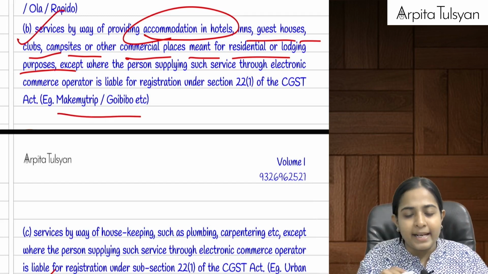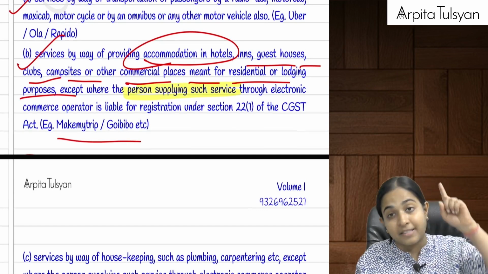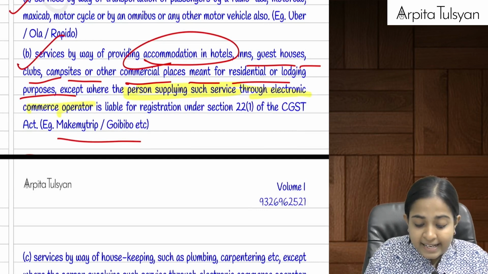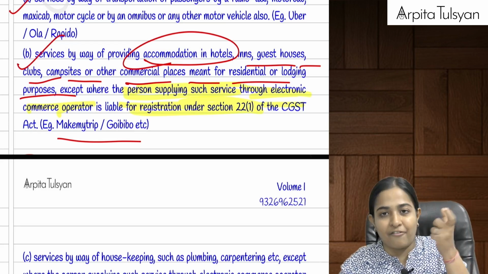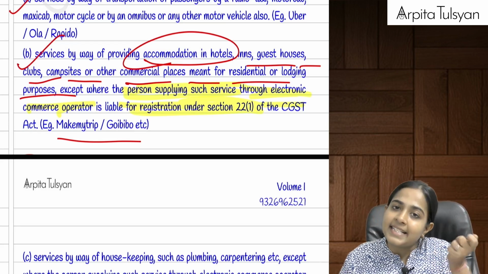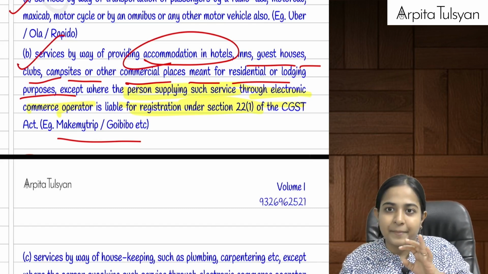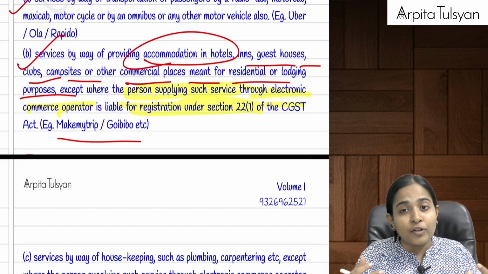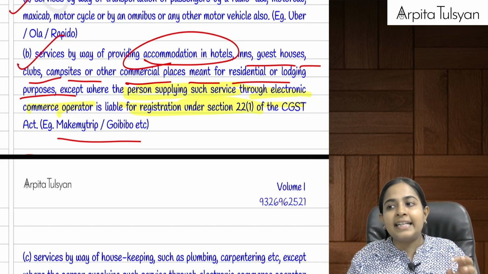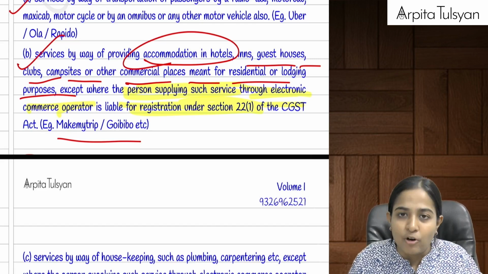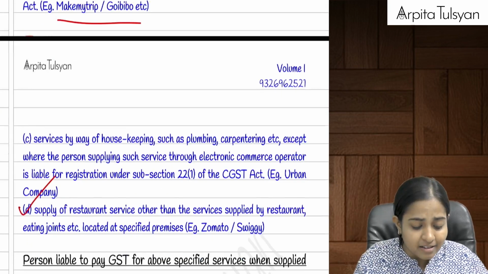One small exception that is coming up here is that the person supplying such service, the hotel, through e-commerce operator is himself liable for registration under section 22. If the hotel itself, on the basis of its turnover, is required to get itself registered under GST, then it will not be called as e-commerce operator. Are you clear with this? Let's say the turnover of the hotel itself is, just for example, 1 crore. Then in that case, it will not come under e-commerce operator provisions. It will be directly considered as a service provider.